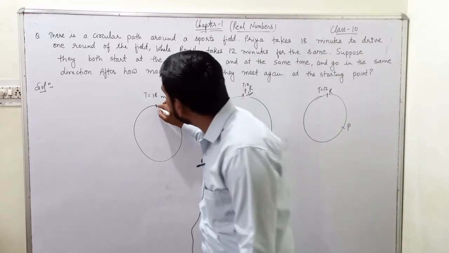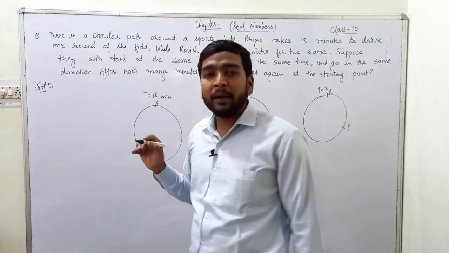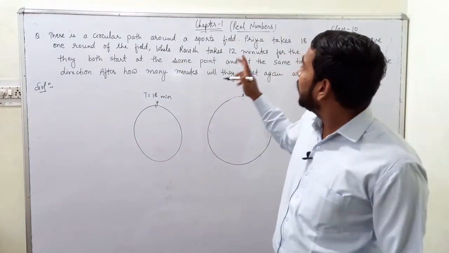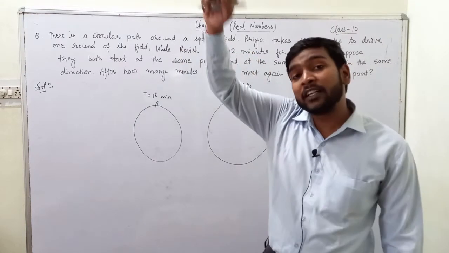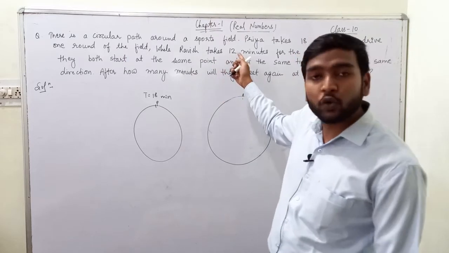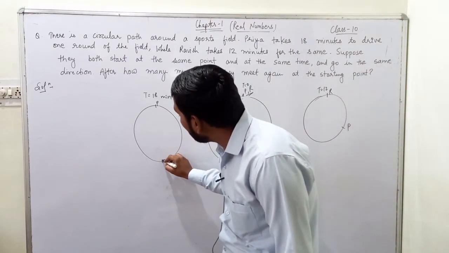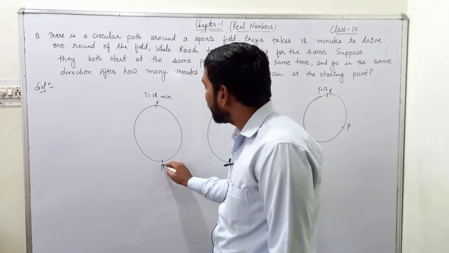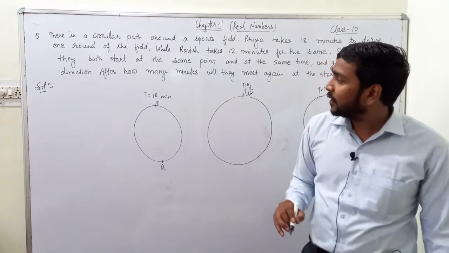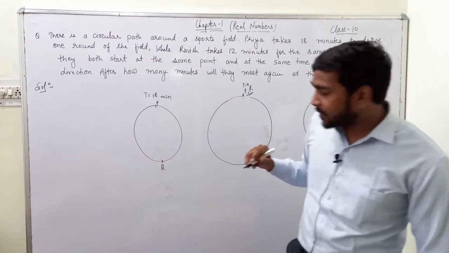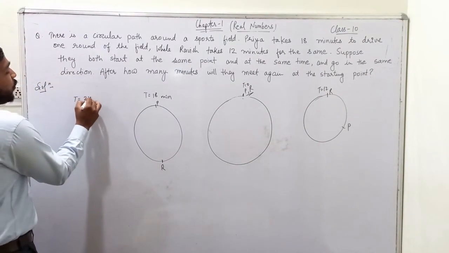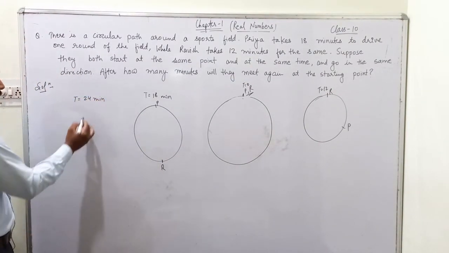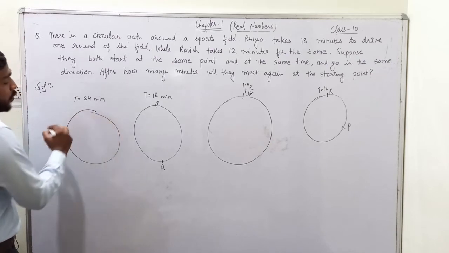So Priya will again be here, having completed one revolution, and Ravish, who completed the revolution 6 minutes ago at time equal to 12, would have again completed half of the revolution. So Ravish would be here. Then we will look at the case after time equals 24 minutes. At time 24 minutes, what will happen?